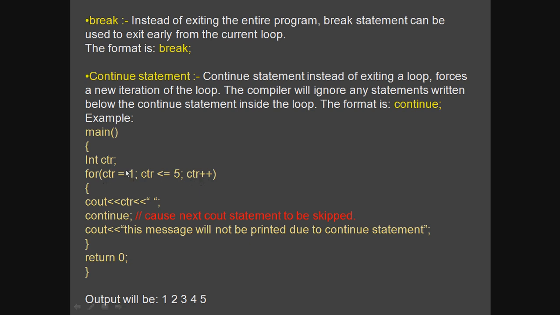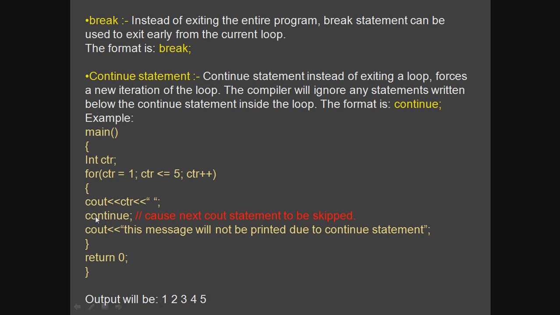Always in the for loop, you know that initialization is done first, number 1, then test the condition, 2, then the body of the for loop, these three statements, the compound statement, and then finally re-evaluation, that means increment or decrement. After that, test the condition, body of the loop, re-evaluation, as long as the test condition holds true. Always remember you have to use semicolons to separate these three parts. In the body of the loop, cout ctr will display the value, like 1, and this null string is used to provide the gap between the digits 1 and 2.